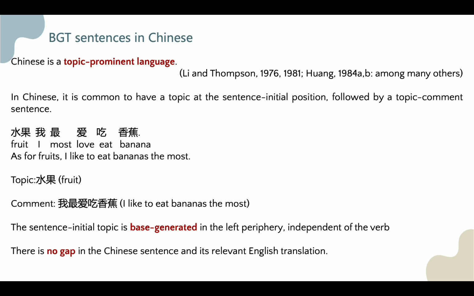This can be exemplified below, in which the topic, that is, here, 水果, fruit, has no syntactic relation with any component in the comment sentence below. And there is also no gap in the comment sentence. Here, 我最爱吃香蕉, that is, I like to eat bananas the most. This gapless topic structure suggests that the sentence-initial topic is best generated in the left periphery, and there is also neither any gap like in relative clauses for the topic to fill.